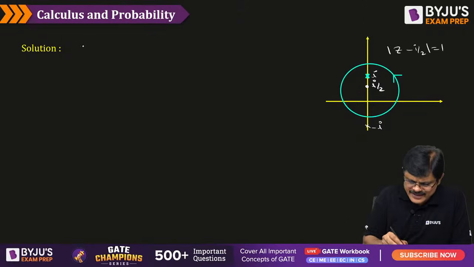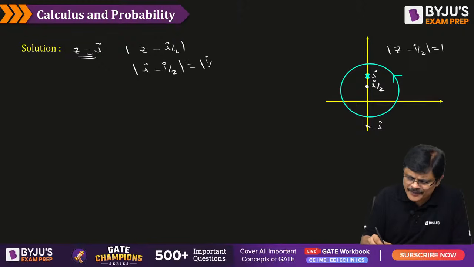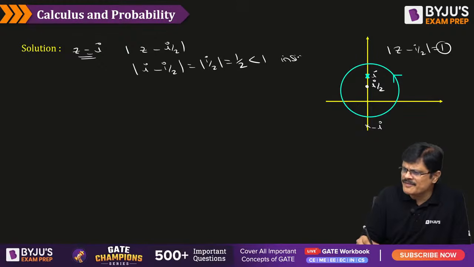How to identify, sir? You can just consider z is equal to I. In mod z minus I by 2, put z is equal to I, that is mod I minus I by 2, that is mod I by 2, which is nothing but 1 by 2. Is this value less than the radius? Yes, then it is inside. Suppose it is outside, that is if it is greater than 1, then it is outside.